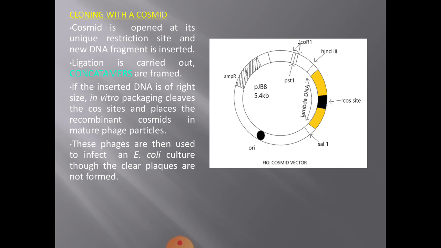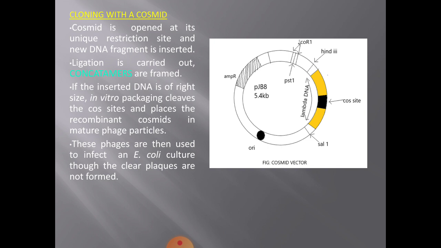Okay? Now, if the inserted DNA is of right size, the in vitro packaging cleaves the cos sites and places the recombinant cosmids in mature phage particles. These phages are then used to infect an E. coli culture.